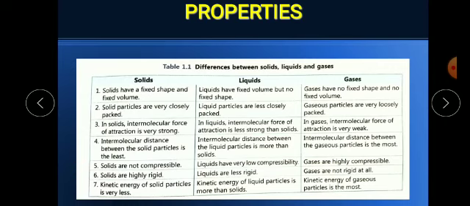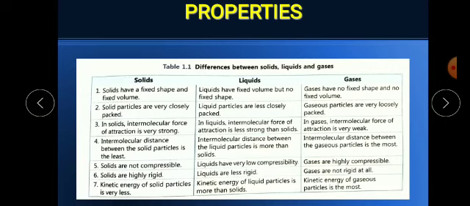Now in liquids, intermolecular force of attraction is less strong than solids, but in gases, intermolecular force of attraction is very weak, weaker than solids and liquids. That's why gas molecules can move randomly here and there.